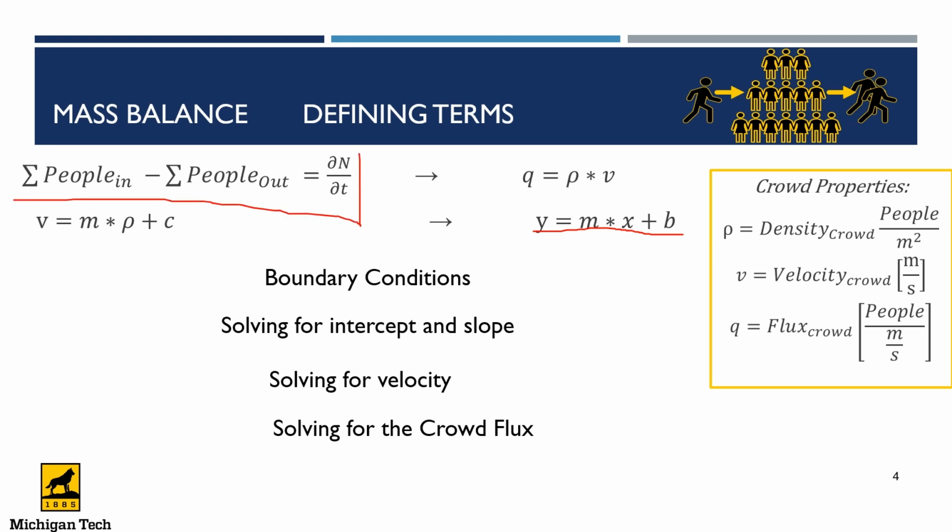This gives us an idea that we have a summation of people that are coming in with respect to the very area that we've selected. We have a summation of people coming in, and when we subtract the summation of people that are going out from it, we get the accumulation that we have. And this accumulation is with respect to a particular time.